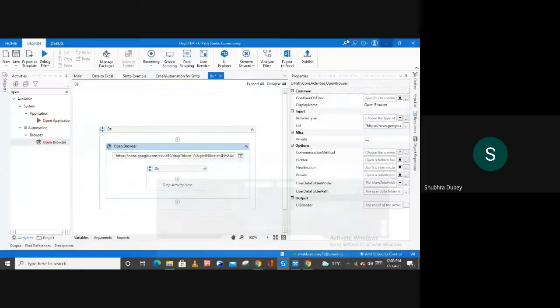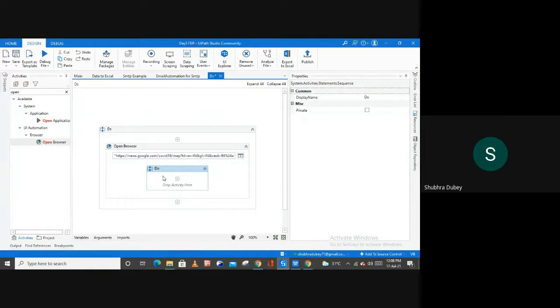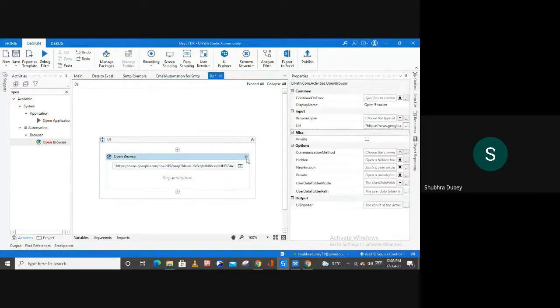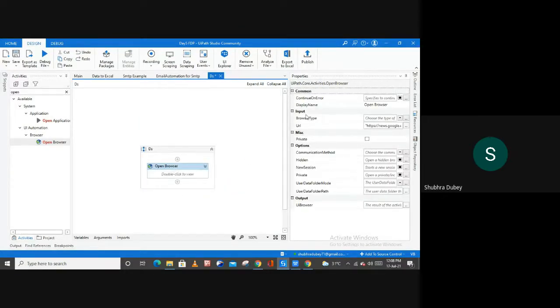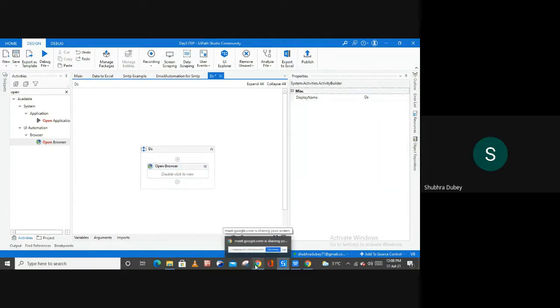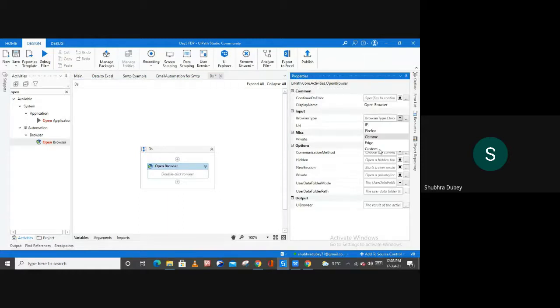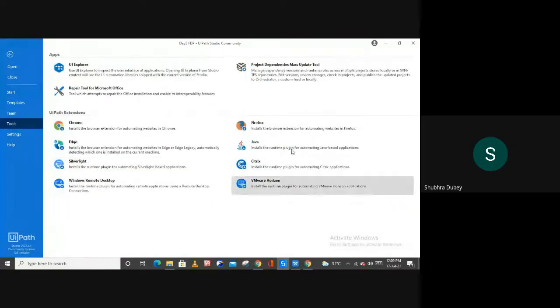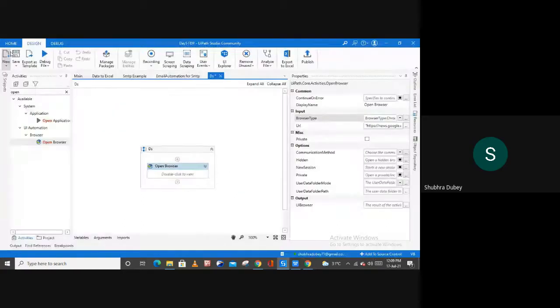Then I'm going to delete this Do section, minimize the Open Browser, and select the browser type Chrome, because here I'm using the Chrome browser. In case you want to use any other browser to extract data, simply go to the Home tab, and from here you have the Tools option, and you can provide the extension to your desired browser. Now here I'm using Chrome, that's why my browser type is Chrome.